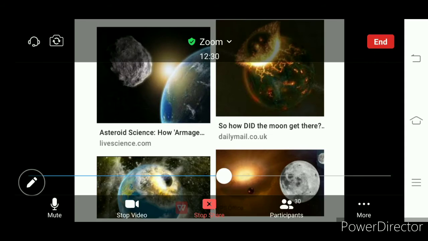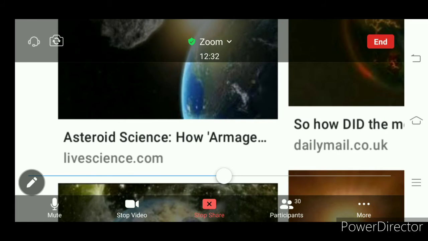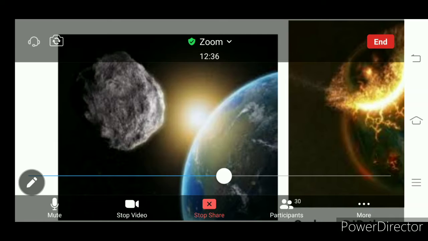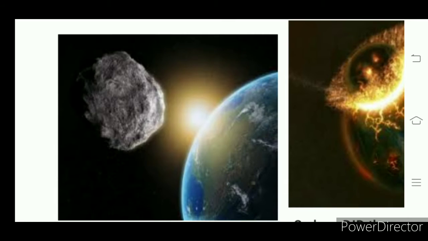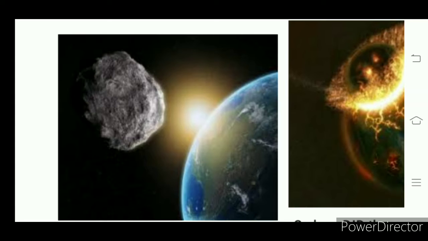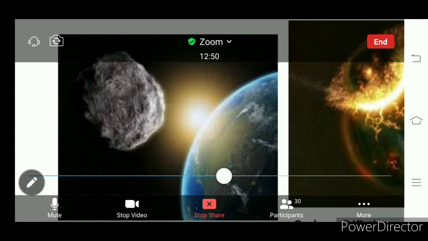Many of these scientists are debating how our earth was formed. They wanted to know. Still they are discussing and debating how our earth was formed.